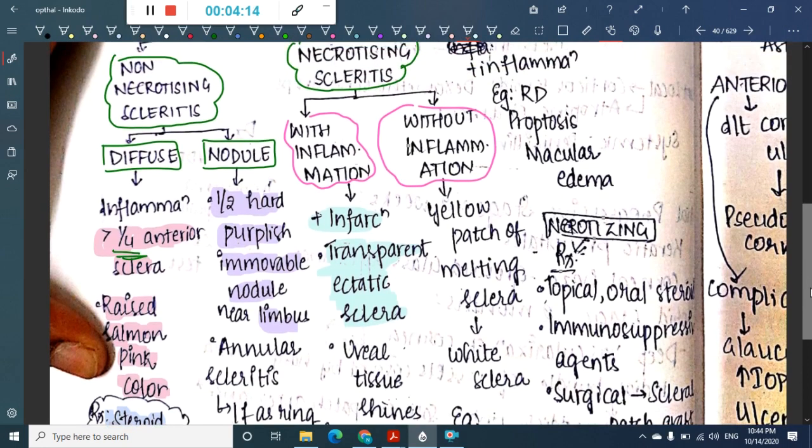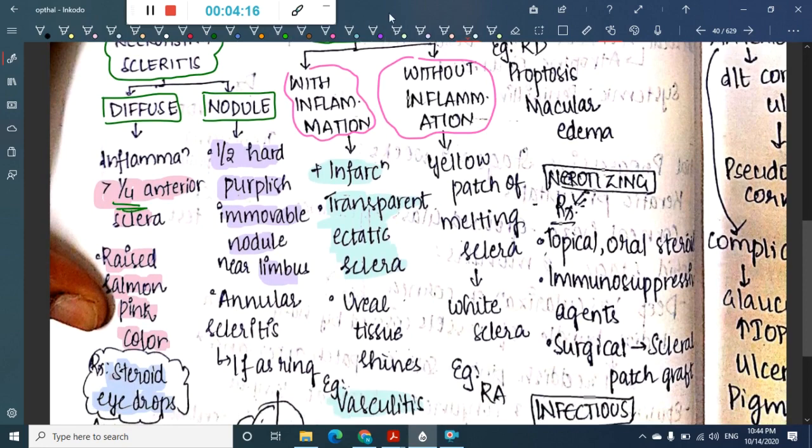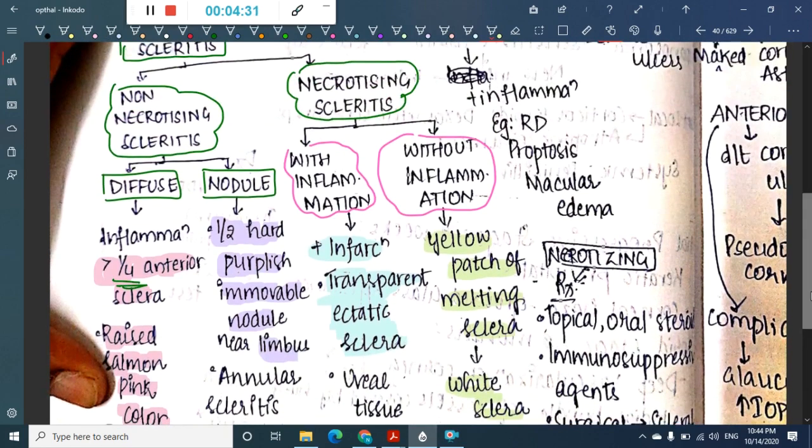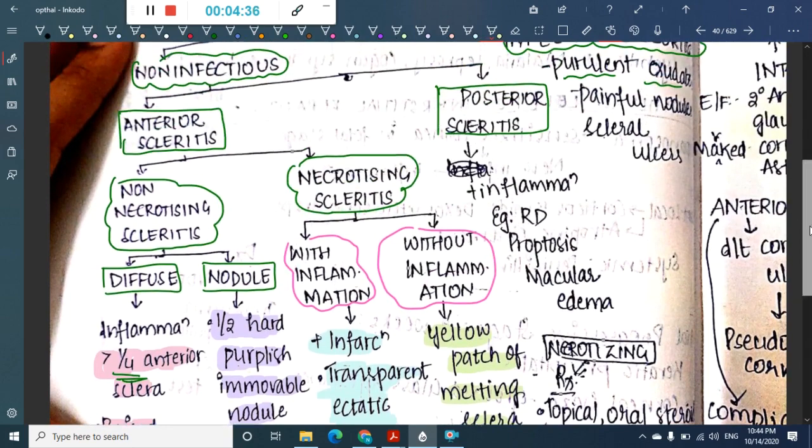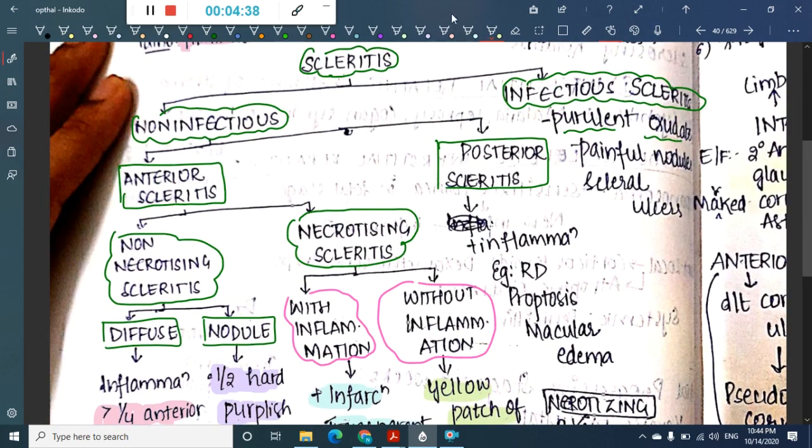Then we have necrotizing scleritis without inflammation. Here, without inflammation, it mainly shows a yellowish patch of melting sclera, which is nothing but white sclera. It is seen in rheumatoid arthritis. Even if you don't know the appearance, at least you should know these differences, so that this classification is clear. Then we also have posterior scleritis. Posterior scleritis is associated mainly with inflammation, and this includes retinitis.